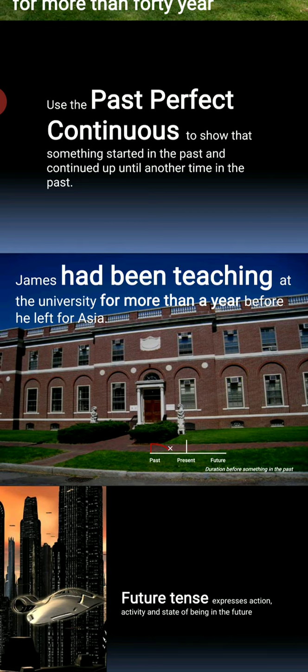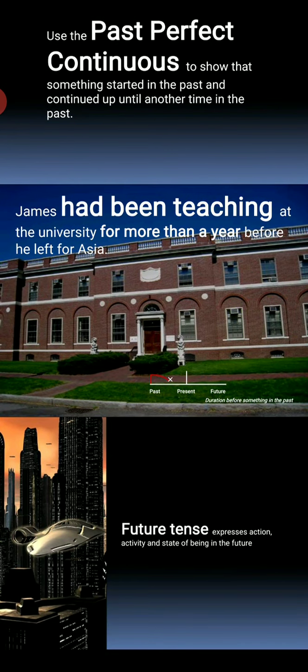Another example is, she had been sleeping for 2 hours when I reached her house. Past perfect continuous tense expresses an action which began before a definite moment in the past, had continued up to that moment and was still in progress. That is the action which is still in progress. That is known as the past perfect continuous tense.